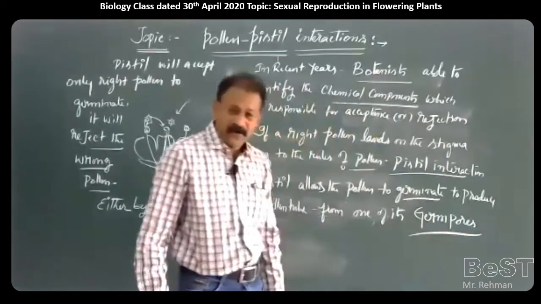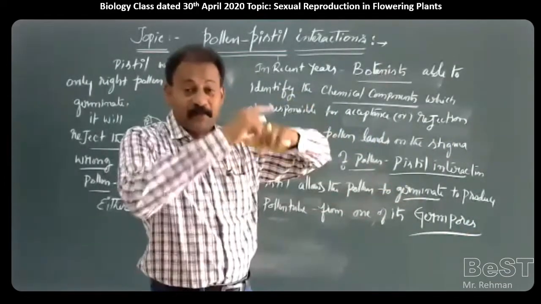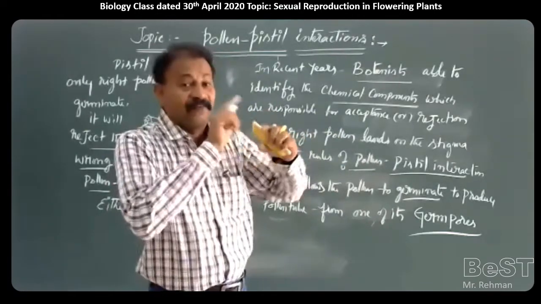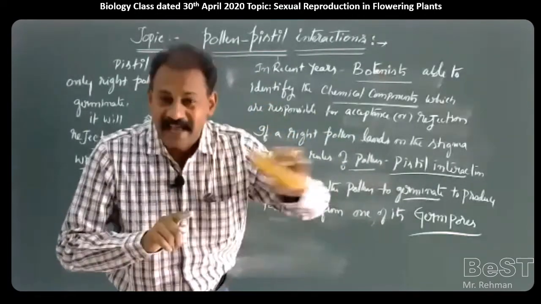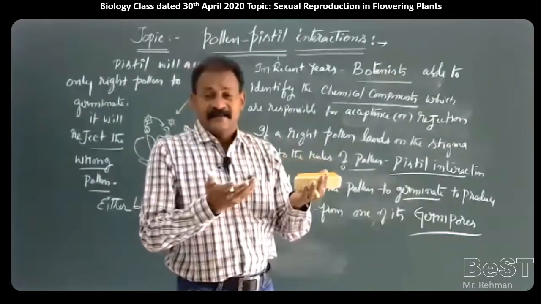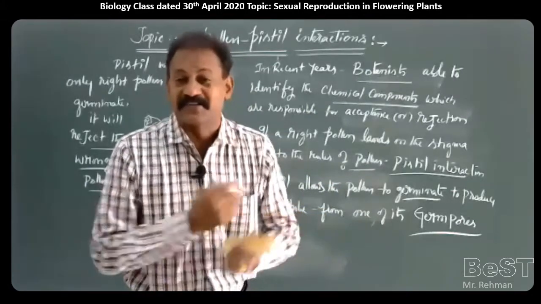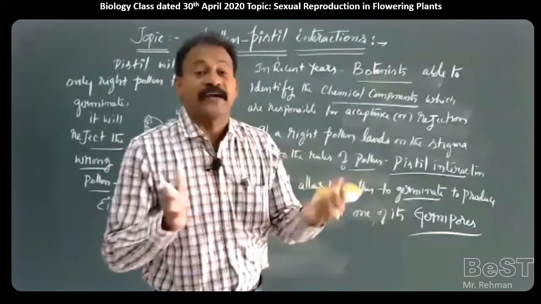So what are germ pores? We have seen in the previous classes, germ pores are those regions on the pollen, on the exine wall, where sporopollenin is absent. If sporopollenin is there, it is not degraded by any enzyme or any extreme temperatures. It cannot be broken down.